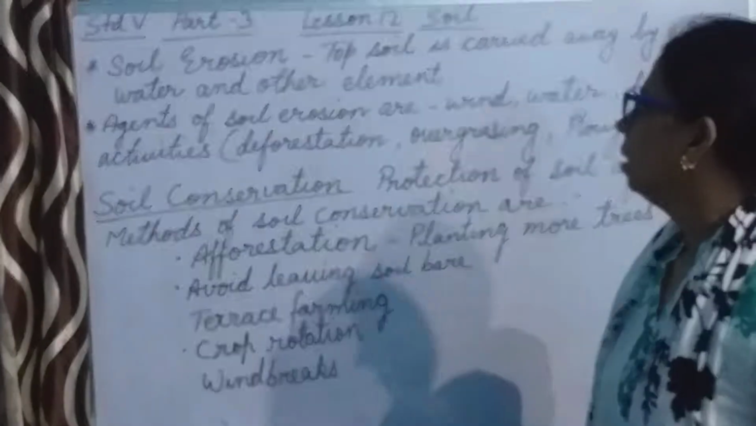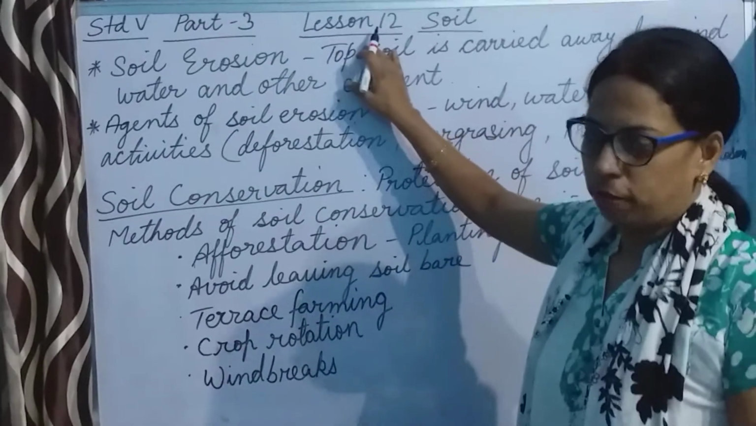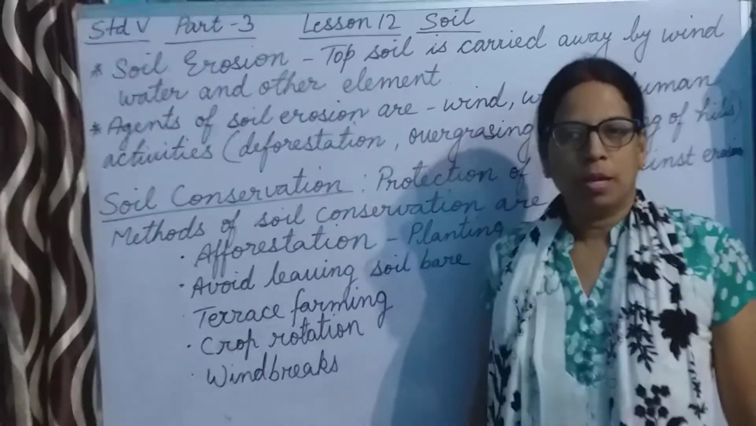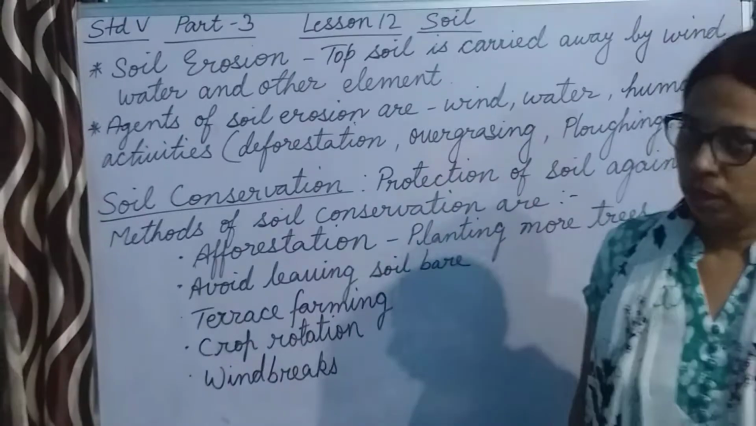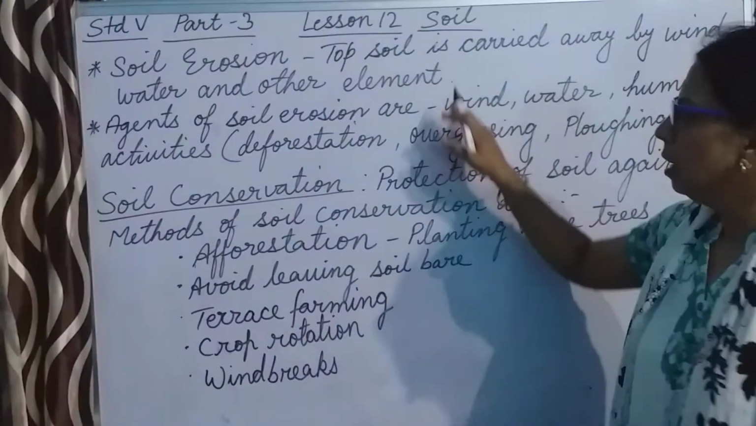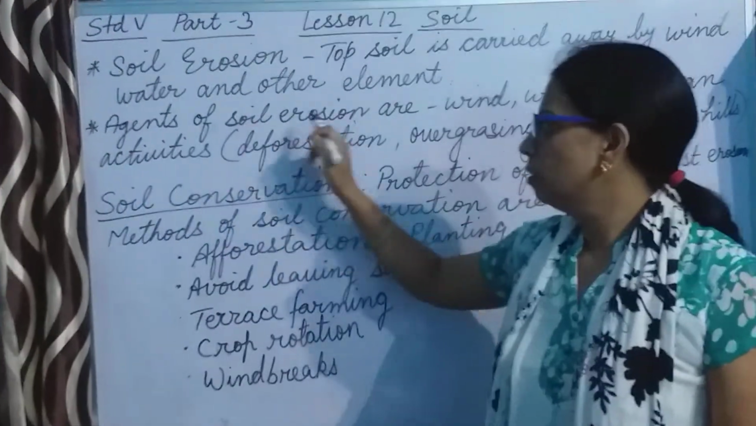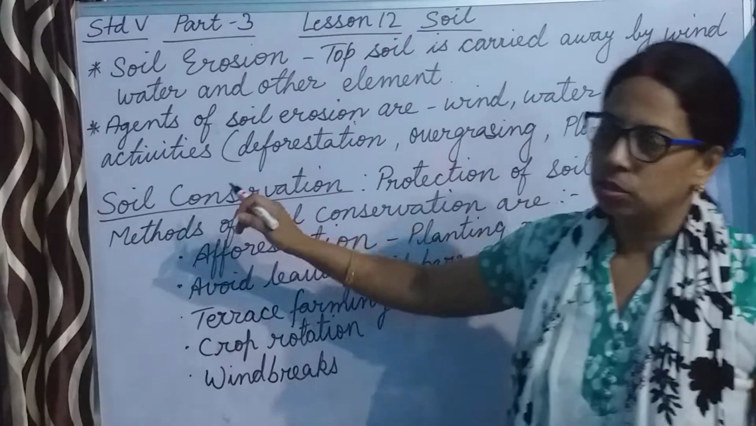Hello students, this is part 3 of chapter soil, lesson 12. In the previous part, that was part 2, we ended the chapter with the layers of soil. Today we are going to study soil erosion, agents of soil erosion and the methods of soil conservation.